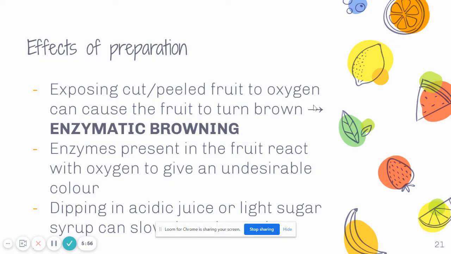Now, when we cut or peel fruit, the cut surface of the fruit is actually exposed to oxygen, and this will cause the fruit to turn brown. This is known as enzymatic browning. The same thing happens in some vegetables. Now, the enzymes that are present in the fruit react with the oxygen in the air, which gives it this undesirable color. Now, to prevent this, you can either dip your fruit into acidic juice, such as lime juice, or you can actually dip the fruit into a light sugar syrup. All these will slow down the enzymatic browning.